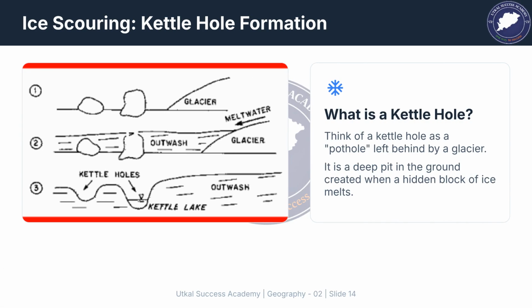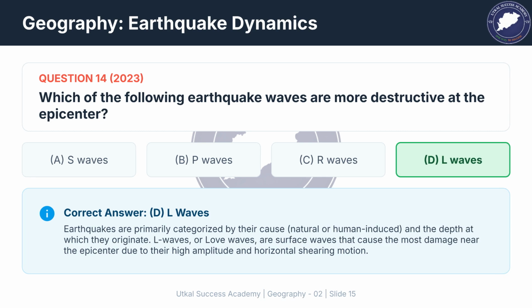Kettle holes are depressions formed in glacial outwash when a hidden block of ice melts. The diagram illustrates this process from glacier and ice block to outwash plain with kettle holes. The most destructive earthquake waves at the epicenter are L waves, or Love waves. These are surface waves that cause the most damage due to their high amplitude and horizontal shearing motion.